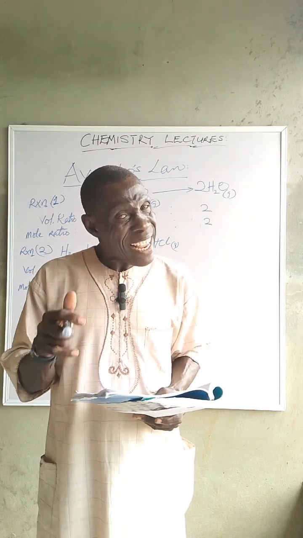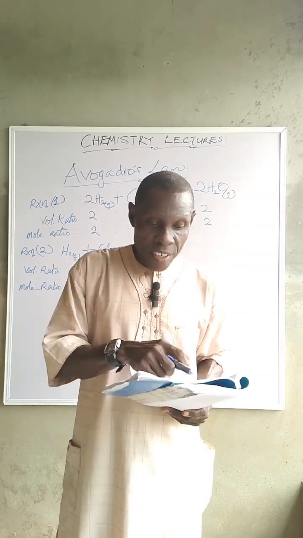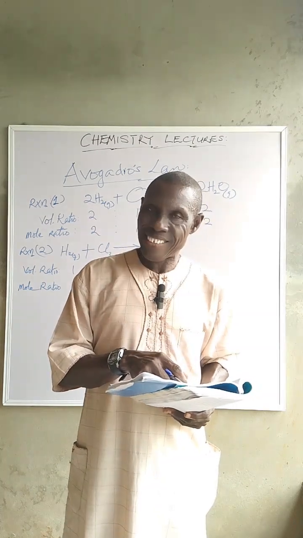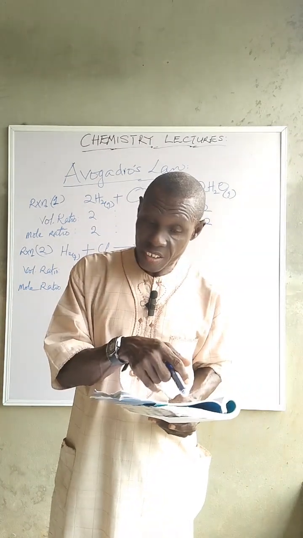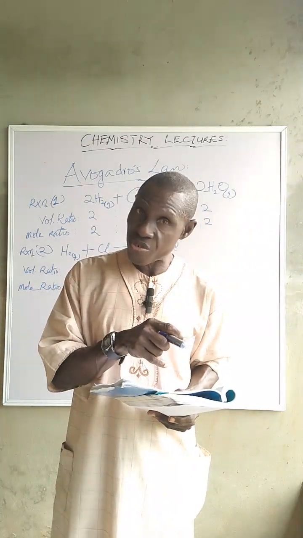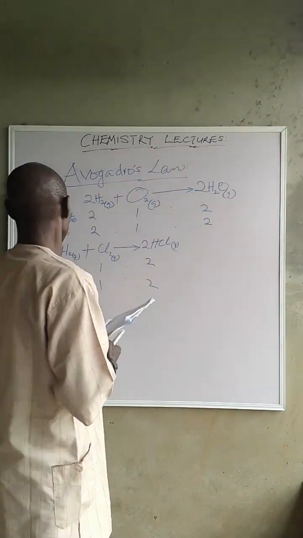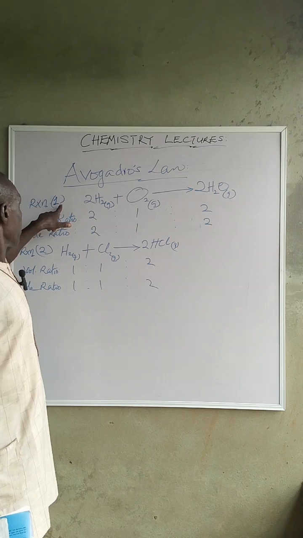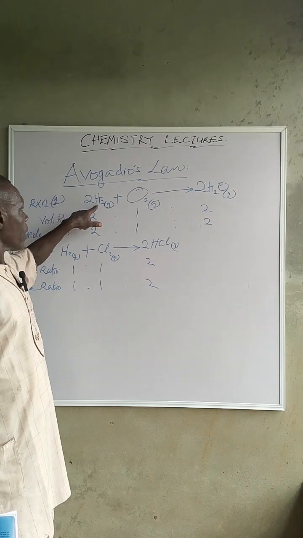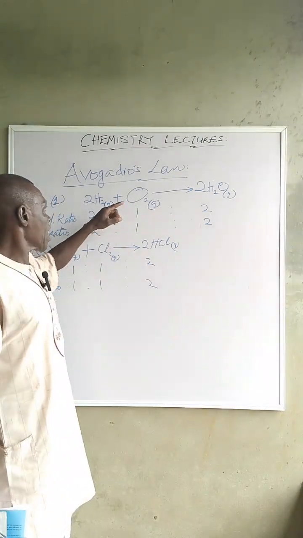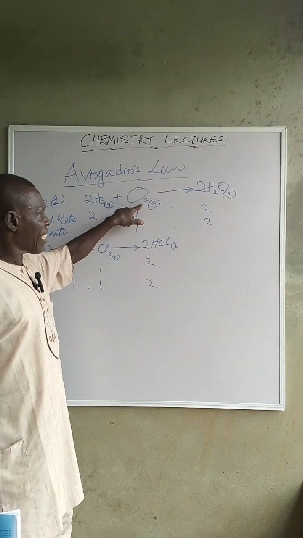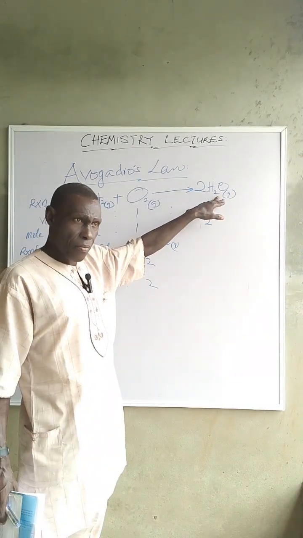So therefore, by applying Avogadro's law, the volume of gases can be changed to the number of moles that it contains. For example, now look at it. You see reaction 1. If you balance the equation, this is the reaction between hydrogen and oxygen giving steam.